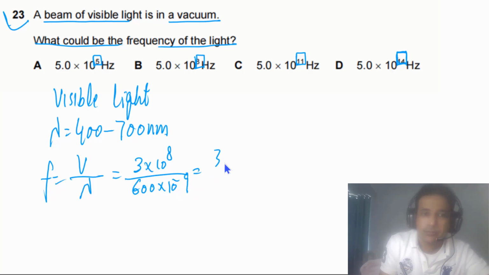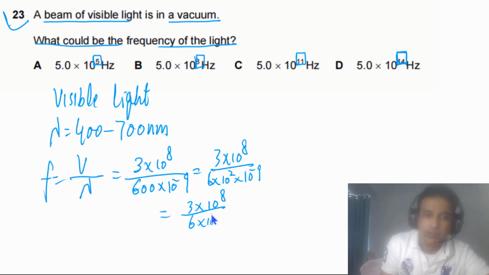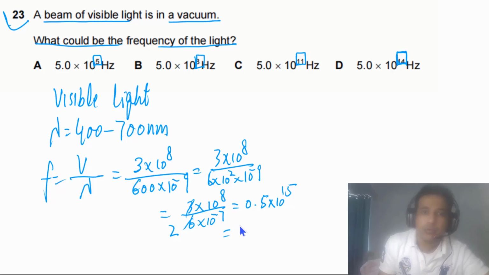Now if we simplify this one, we can write down 3 times 10 to 8 divided by 600, we can say 6 times 10 to 2, times 10 to negative 9. So if we further simplify, this is 3 times 10 to 8 divided by 6 times 10 to negative 7. So this is equal to about 0.5. We can cancel 3 with 6, we have 2, 1 divided by 2 we get 0.5, and here we get 10 to 15. So in this case we get 5.0 times 10 to 14 hertz. So the answer for this question has to be D.